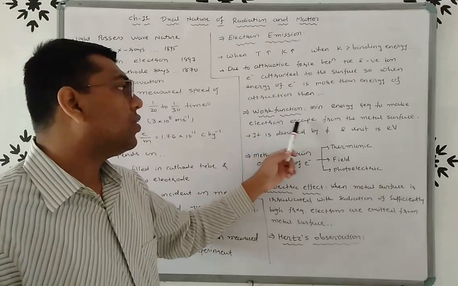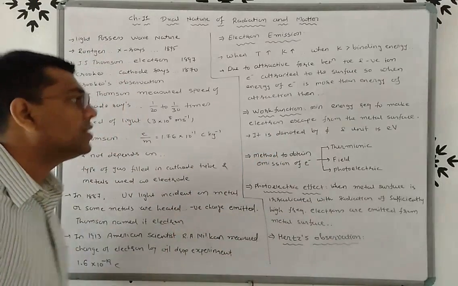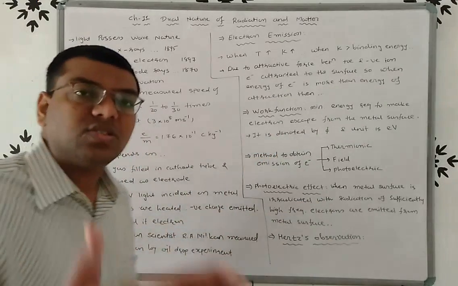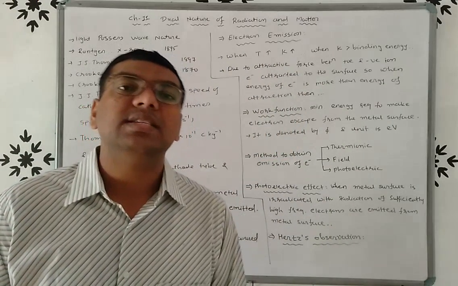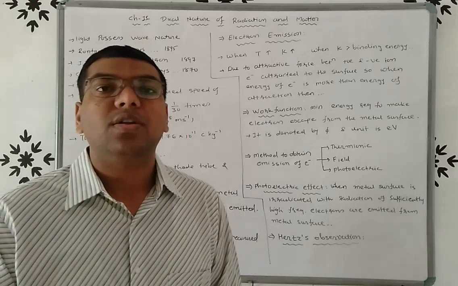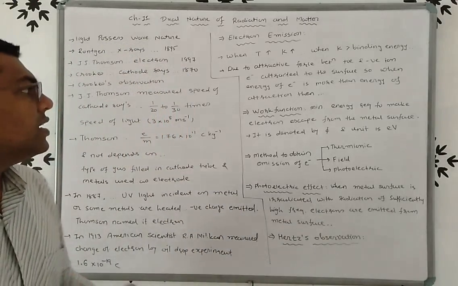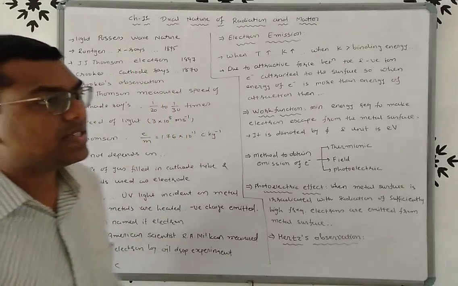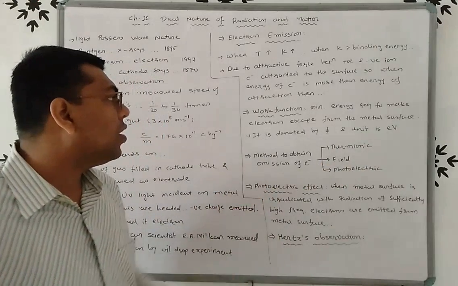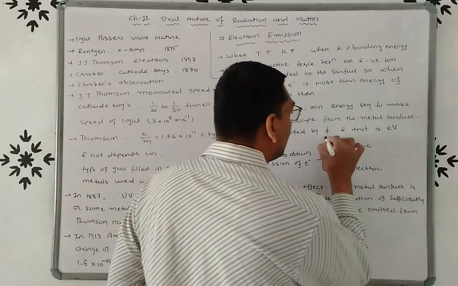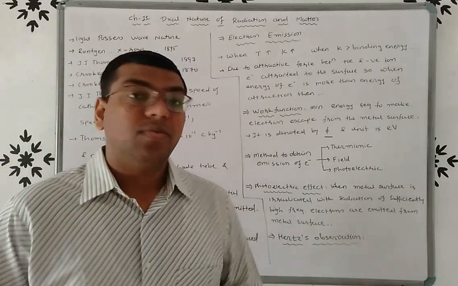Work function is the minimum energy required for an electron to escape from the surface. Now friends, the unit of work function is eV, that is electron volt, and the symbol of work function is phi, right?